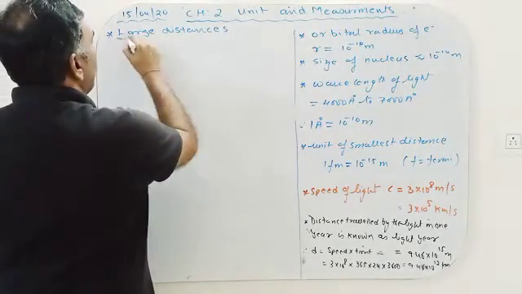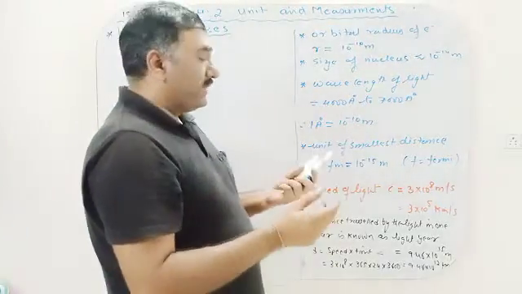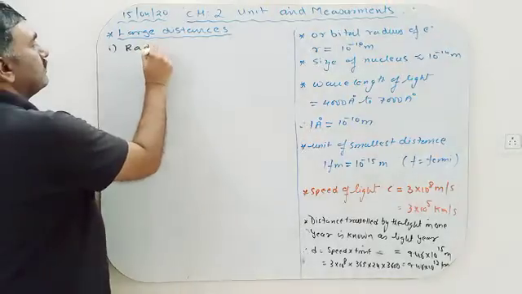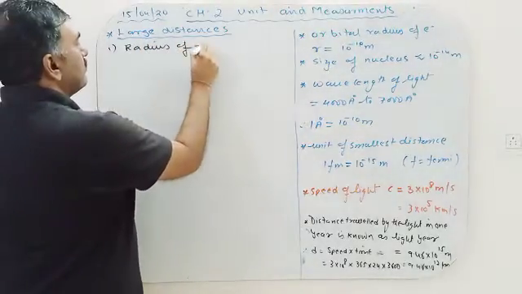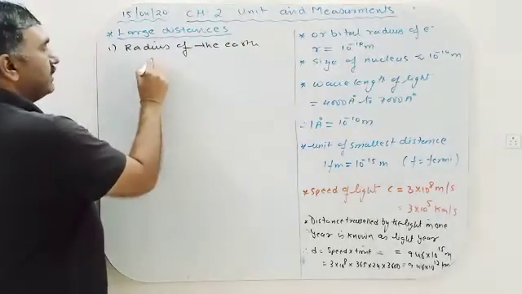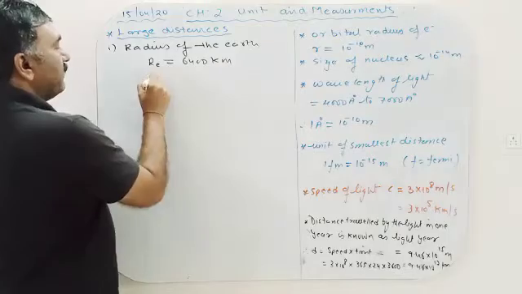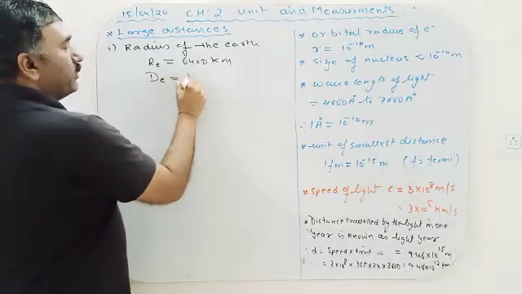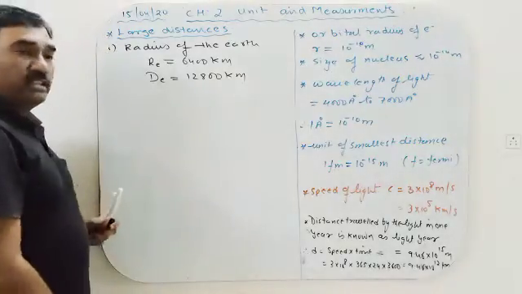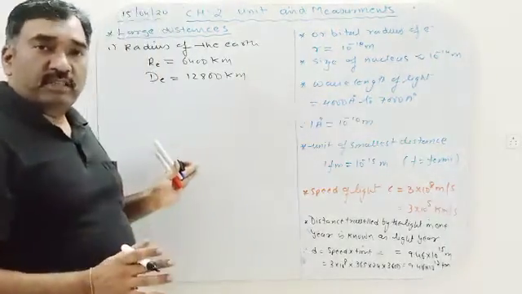so when we are talking about large distance, how large? Okay, so here we are simply talking about the radius of the earth. Radius of the earth, RE, that is 6,400 kilometer. If you are talking about the diameter, multiply by 2, 12,800 kilometer. Okay, this is the maximum distance we can cover on the earth.